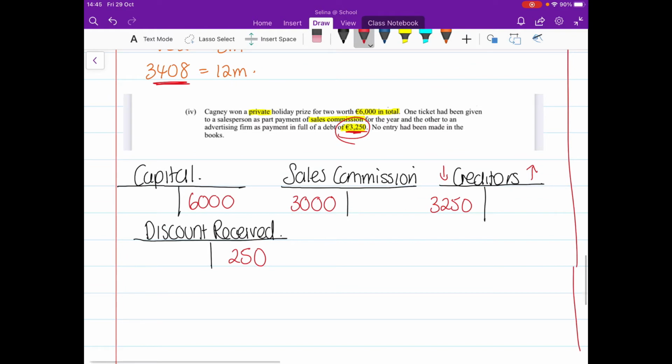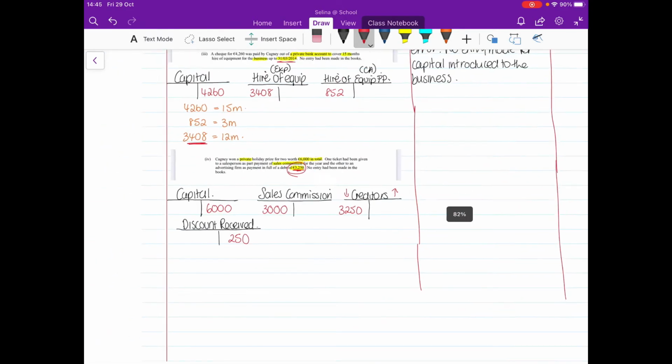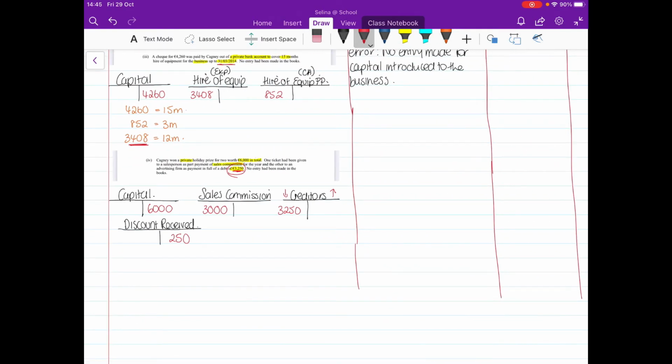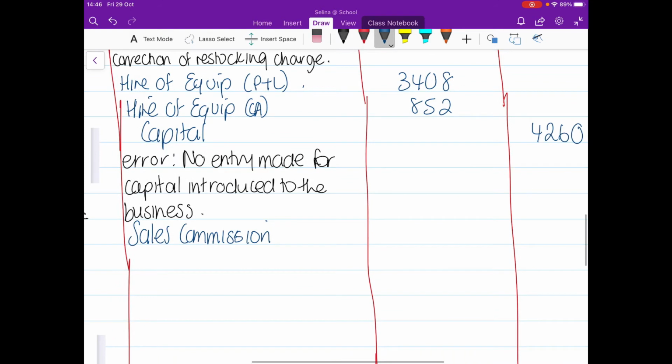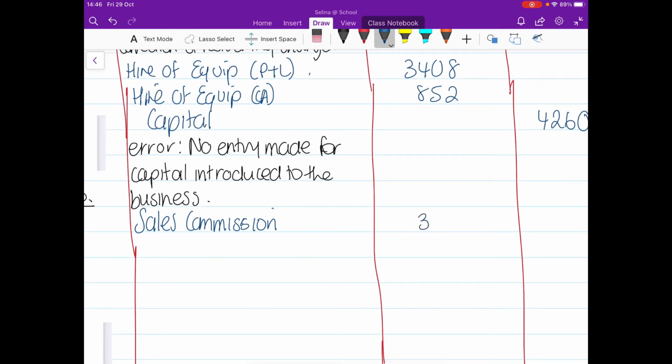Okay, so we've got 2 debits, sales commission and creditors. So I'm going to go in here. Sales commission was 3,000 on the debit, and creditors, reducing that creditors down, worth €3,250. Sales commission, just to remind you, is an expense. It would go into selling and distribution if you're doing a question 1.